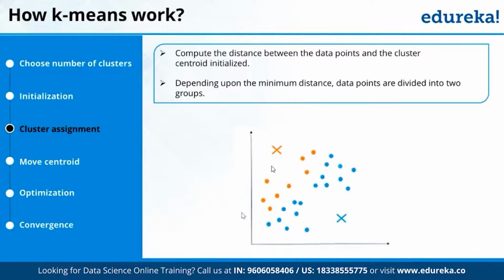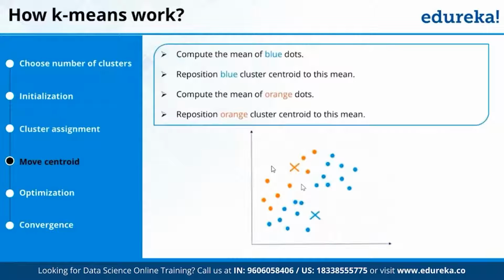As of now it's showing 2, so it will generate 2 clusters like this. These are the centroids, and these are the points which are near to that centroid. This orange you see is near to this centroid, and the blue ones are near to this centroid. And that is how it will do the clustering. Once that is done, obviously my centroid will change, because the first centroid was created by the machine randomly. After that, my centroid will change because it will go to the place where maximum density is. So you see orange coming towards orange points, blue coming towards blue points.